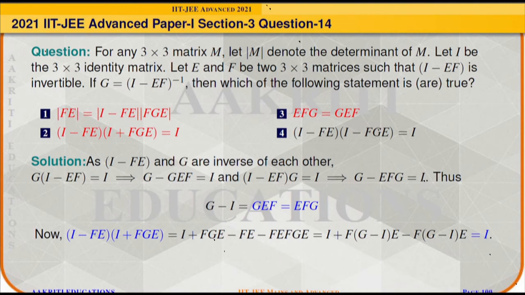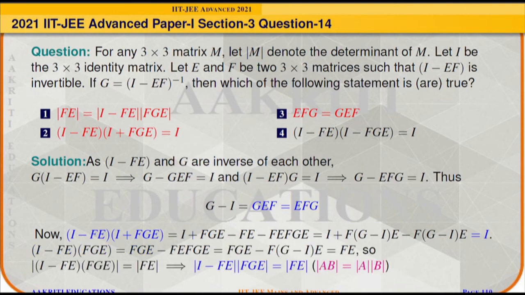And from the second and third matrix, we can write I + F(G − I)E, and that EFG equals G − I, so it can be written as F(G − I)E. So it will come out as the identity matrix. And we can also verify that (I − FE)(I − FGE) will not be equal to the identity matrix.